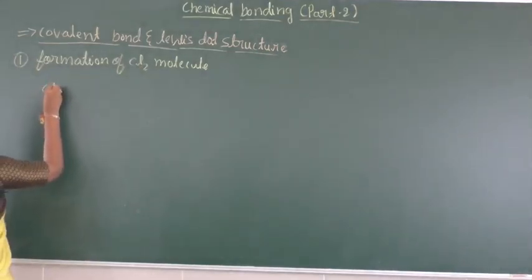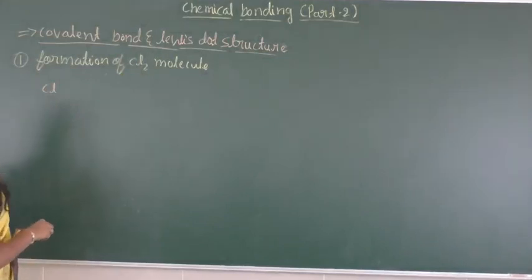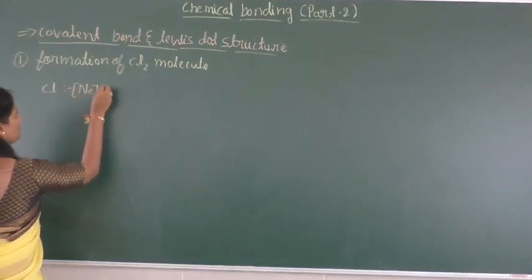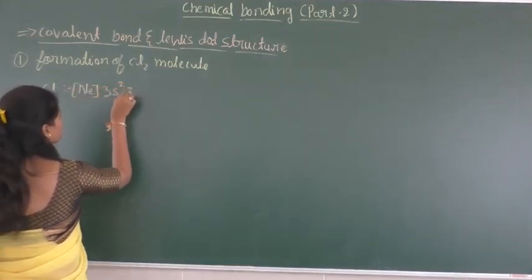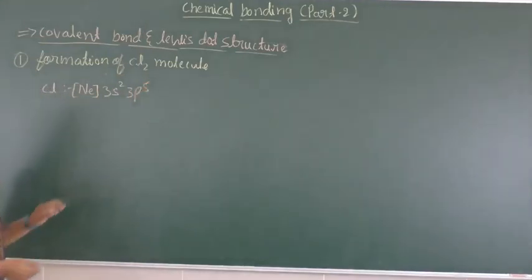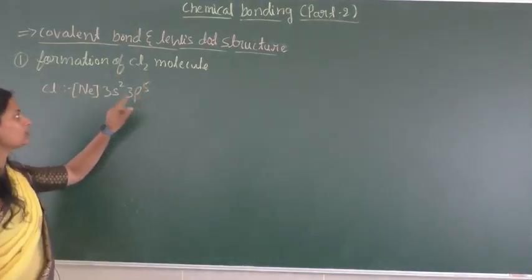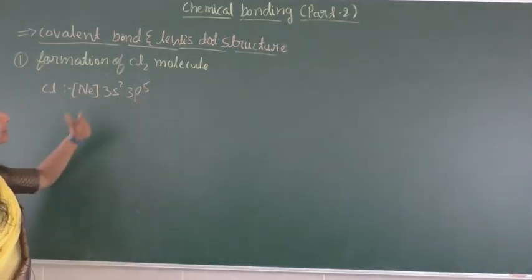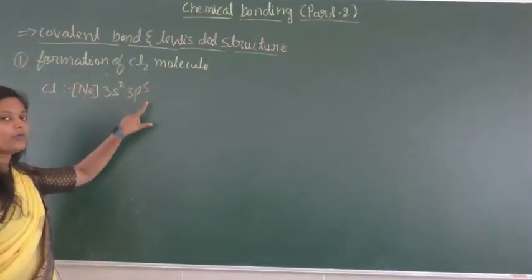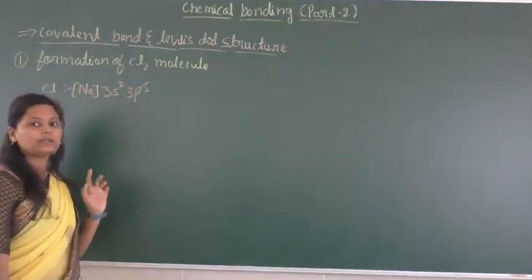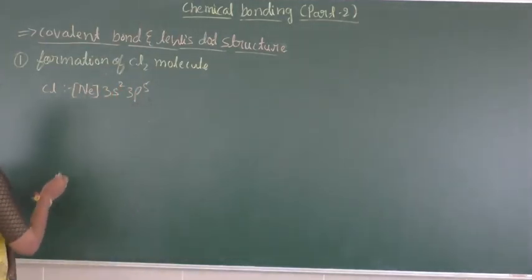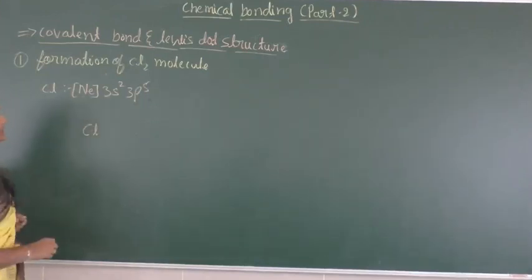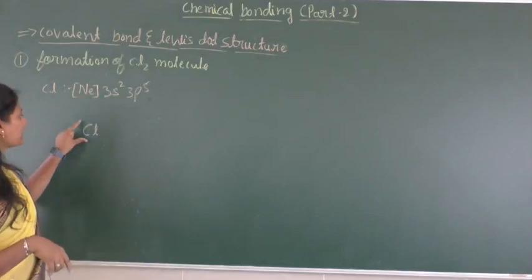Here we already know the electronic configuration of chlorine, that is neon 3s2 3p5. It requires one more electron to attain the octet. This chlorine is going to combine with another chlorine that also has one electron less to attain the octet configuration. When we write the Lewis dot structure of chlorine, in the valency shell there are totally 7 electrons present in chlorine.